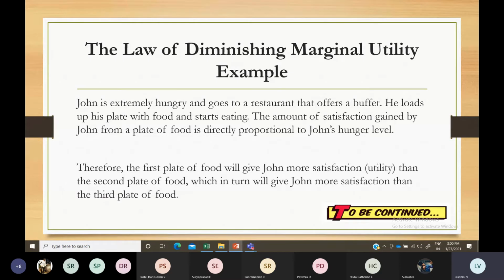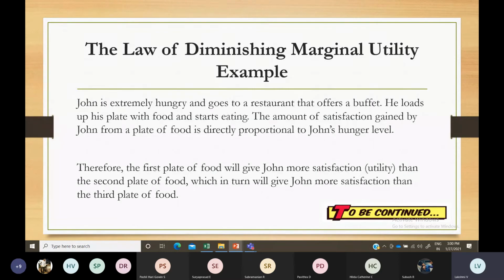If you have one more plate, gradually your satisfaction level, the utility you got initially, the same satisfaction you will not get for the fourth plate or fifth plate. This applies to anything except money, gold, all those things. We try to accumulate them all the time. That is human nature, right?